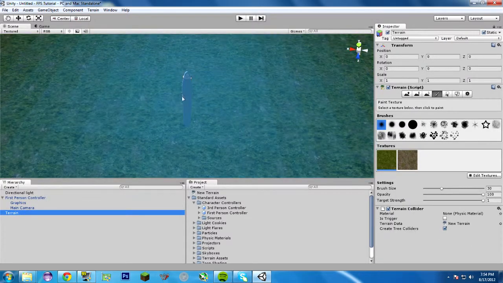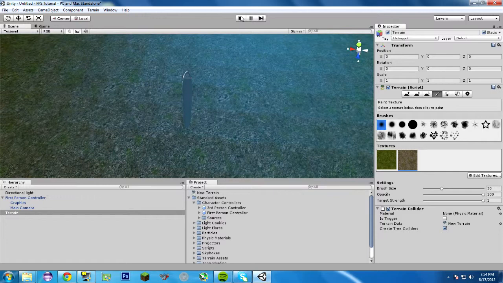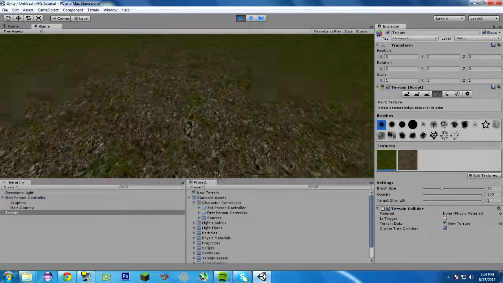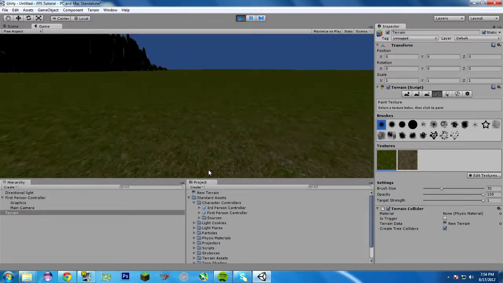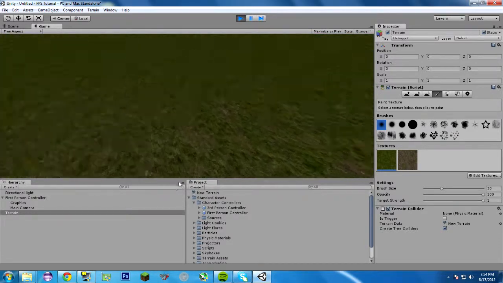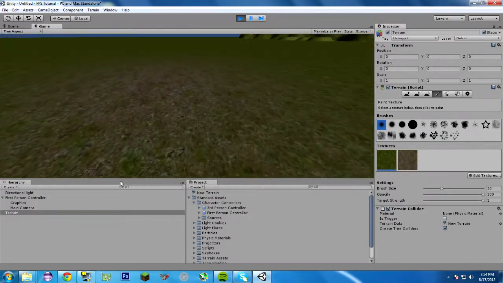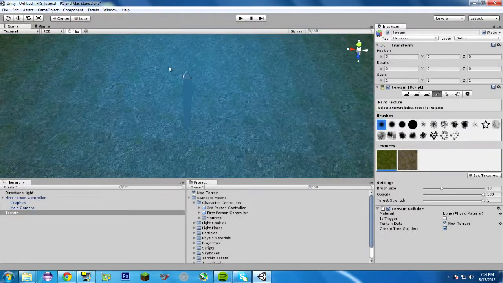Back to terrain. I'm going to brush some rock around him. And we'll start this up. As you can see, we're surrounded by a little patch of rock, and then outside it's nice grassy green. So pretty cool. This is the Intro to Unity 3D tutorial number 1.